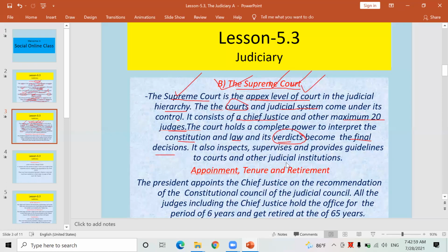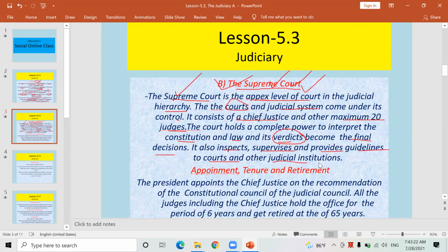Therefore, Sher Bahadur Deuba is the present Prime Minister of Nepal. I have told you already. Look here. Therefore, the Supreme Court's decision will be final there. It means the Supreme Court also inspects, supervises, and provides guidelines to every court: the 77 district courts, 7 high courts,